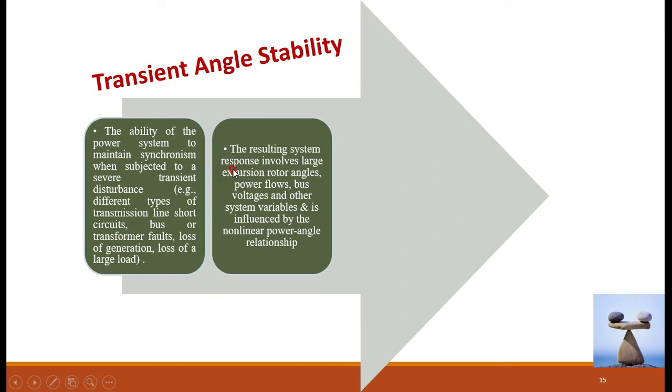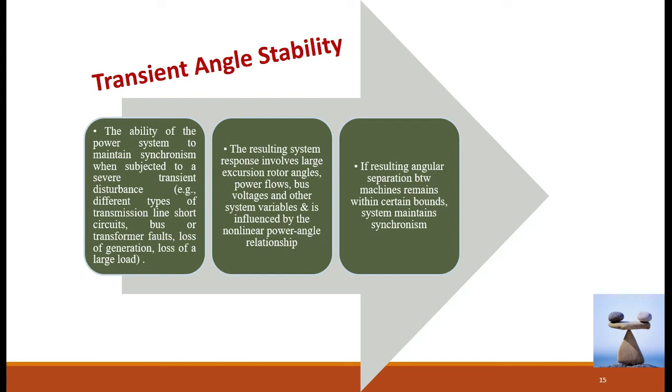The resulting large changes involve large changes in rotor angles, power flows, bus voltages, and other system variables, and are influenced by the non-linear power angle relation. The power angle relation is non-linear in this particular case.